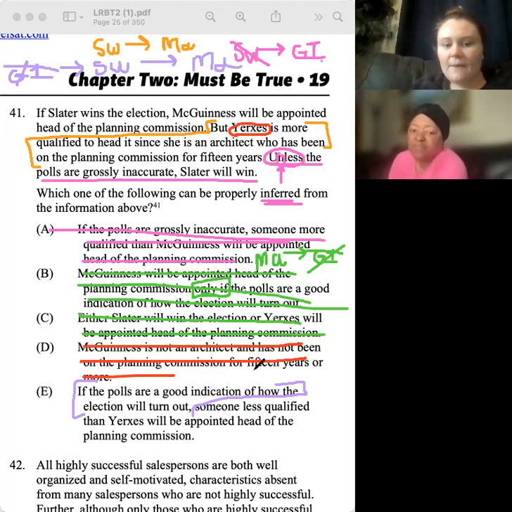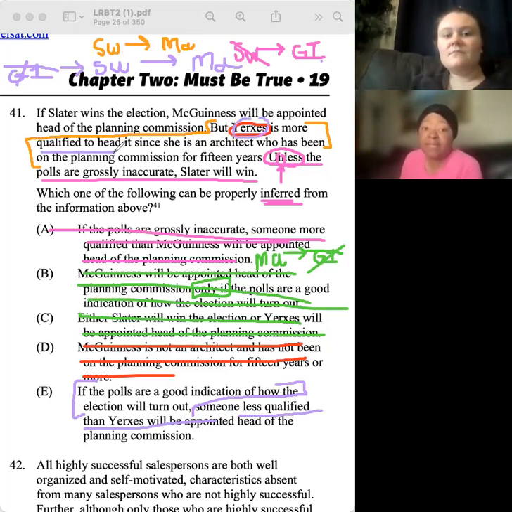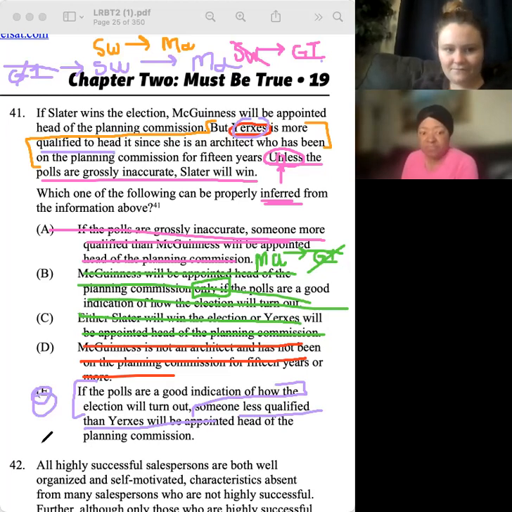So I like that, but how do we know that someone less qualified than Y will be appointed? Because they said so. They said that Y was more qualified to head it, since she is an architect and been on the planning committee. Awesome. It gave us that information. The answer is E. Fabulous. Cool.